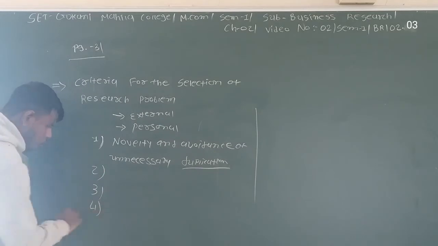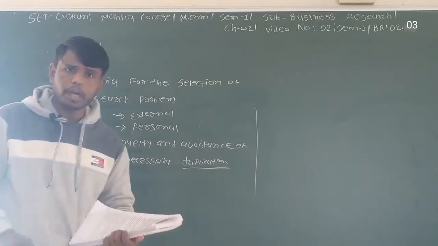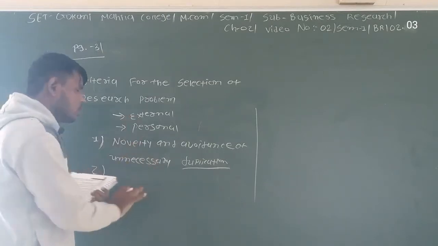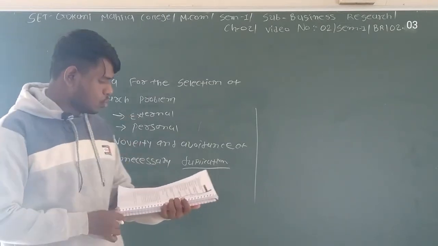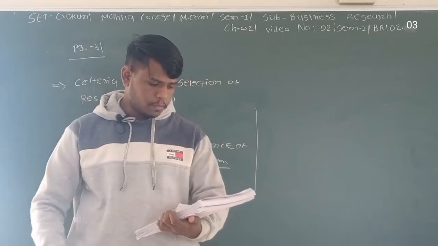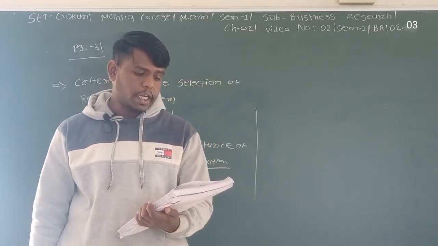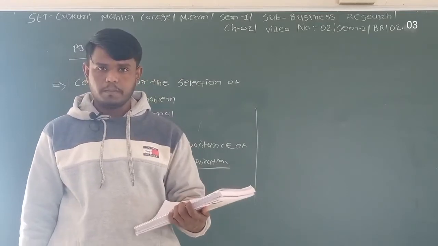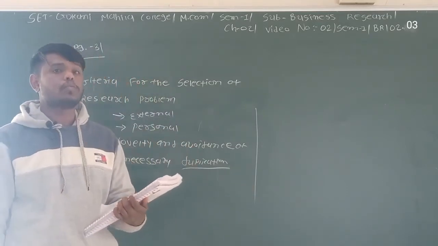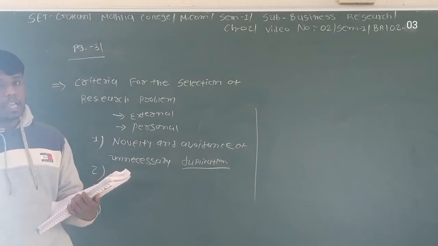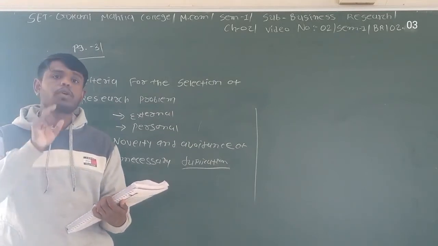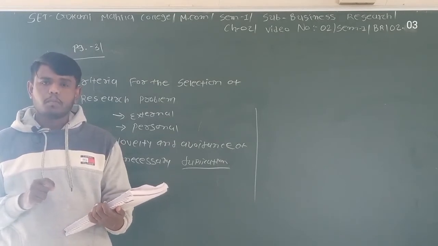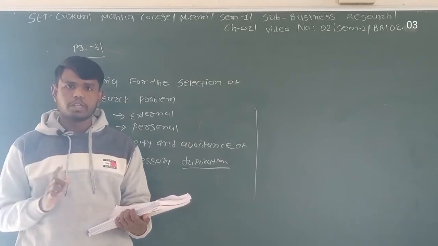Now, the fourth point. All the points are already given in your book, so I am not writing that point again on the blackboard. Now, the fourth point is availability of data and method. This is one of the most important things. If you choose any research problem and you don't get any data related to that particular topic, at that time your research problem will be totally useless.